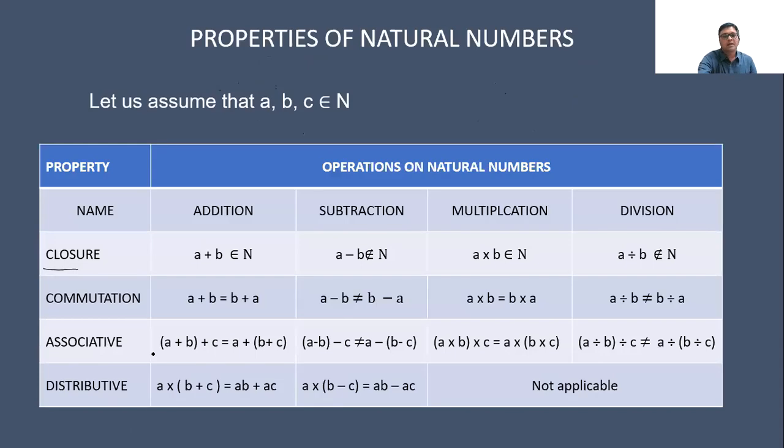Okay. The next is the associative property. What does it say? A plus B within the bracket plus C is equal to A plus within the bracket B plus C. Now let us assume the value of A is equal to 7, B is equal to 5, and C is equal to 4.